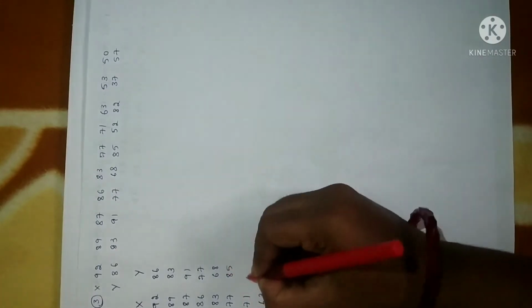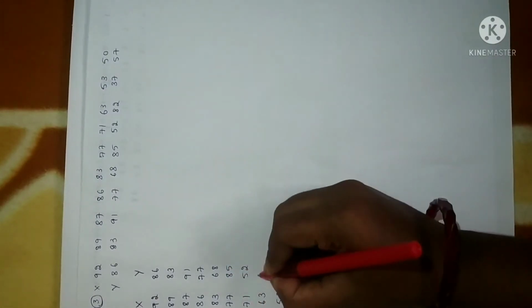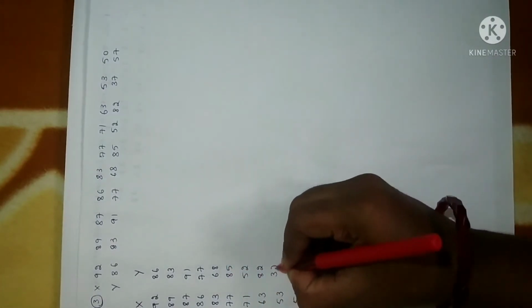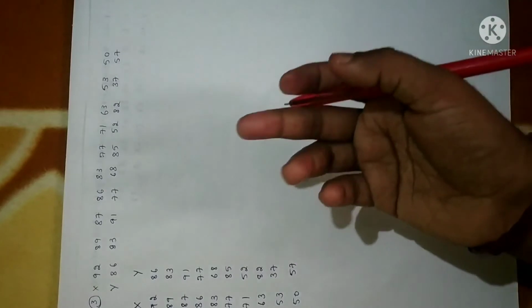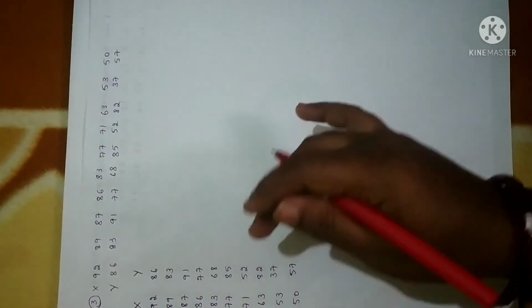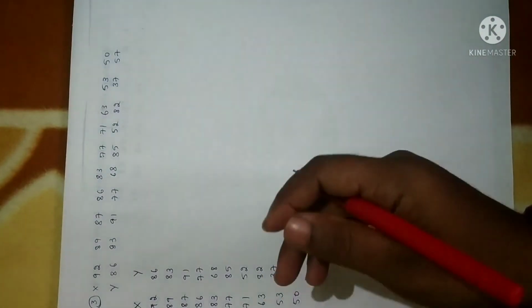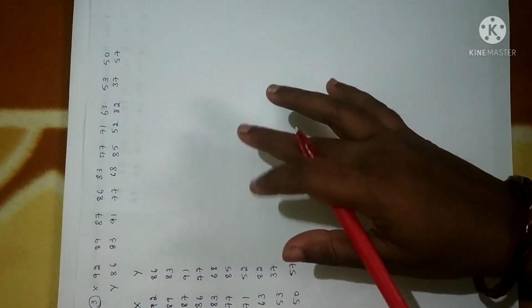Here there is no talk about any frequency and all. No grouped data, no ungrouped data, nothing will be there. Only if it is given as ranks, then we go for Spearman rank correlation. If it is not given as a rank, then we go for the Karl-Pearson coefficient of correlation. So here there is no kind of discrete or ungrouped or continuous series. So the only thing is you need to remember the formula.